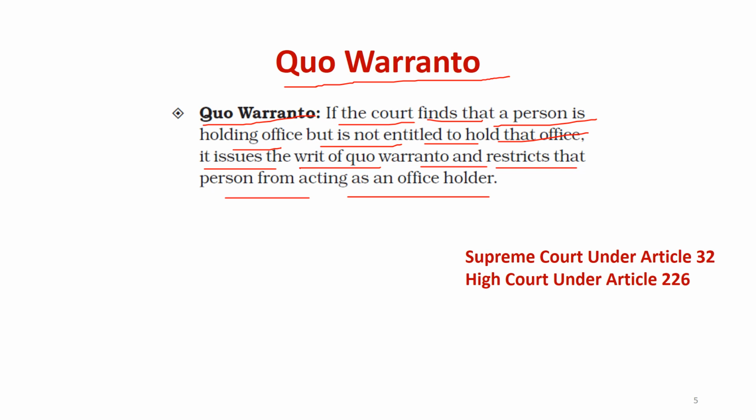This is again for government officials. Suppose a person got the office in an illegal way, by bribe or whatever way, and the court finds that the person holds the office and is not eligible to hold it. You can read here, not entitled to hold the office, or his qualification is not matching, whatever it is. There can be many kinds of illegal ways.